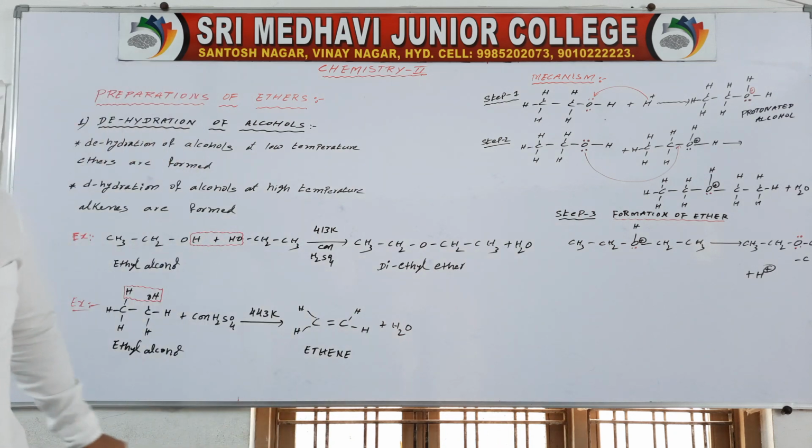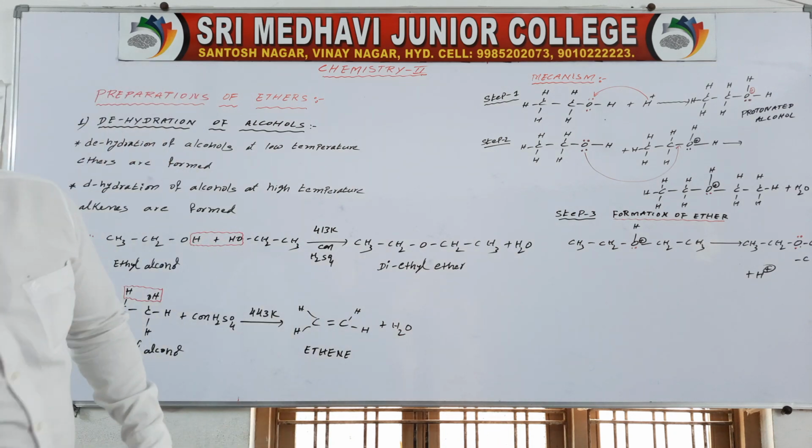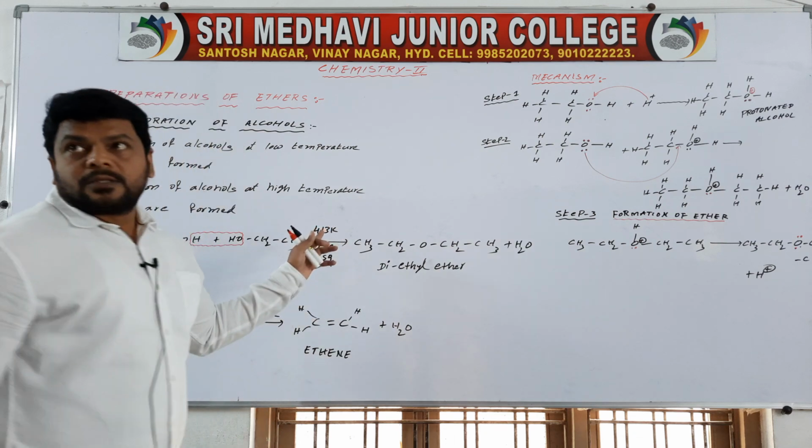So next we are going to discuss one more chemical reaction. So you got it?